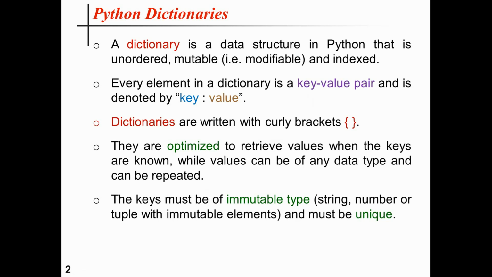That means it cannot be modified, which means it will be a string, number or tuple with immutable elements, and the keys must be unique. That is the most important feature of keys in a Python dictionary.